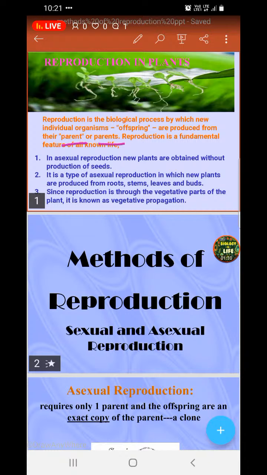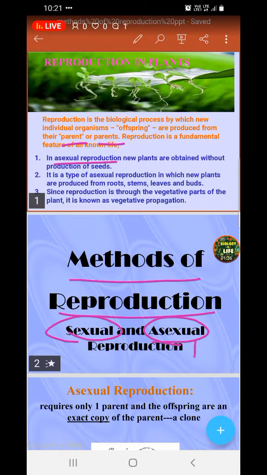Because reproduction is a fundamental feature and it occurs in almost all the organisms that have life in them, and the methods of reproduction can be divided into sexual and asexual. When I talk about asexual, I may say only one parent. When it is sexual reproduction, parents, where a male and female are involved.